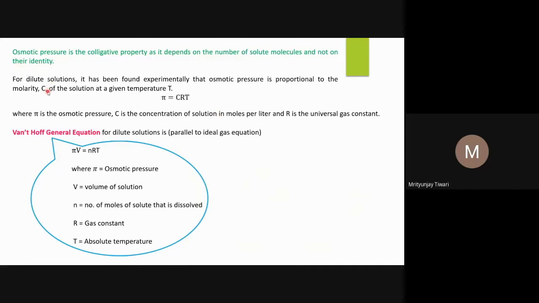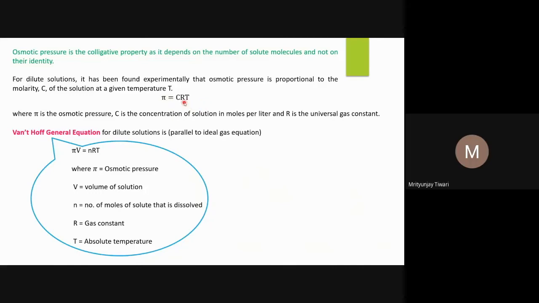Suppose the molarity of the solution at a given temperature T is C. Then osmotic pressure pi is proportional to C. If you remove the proportionality and add a certain constant, that constant is RT, where R is the universal gas constant and T is the temperature. So what we get is pi is equal to CRT.